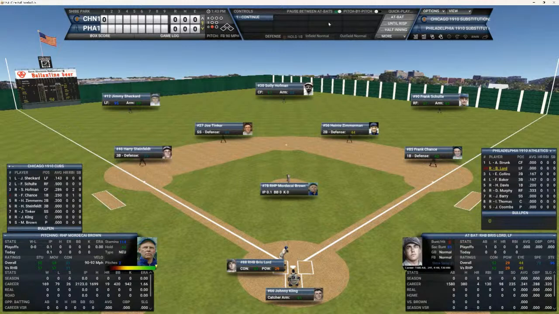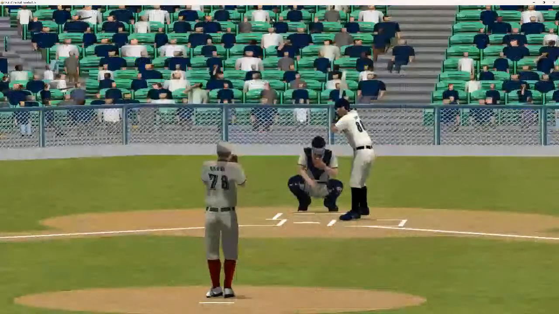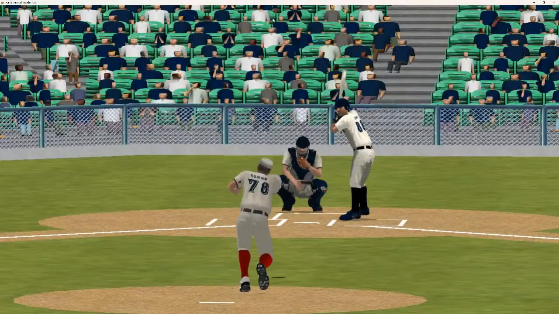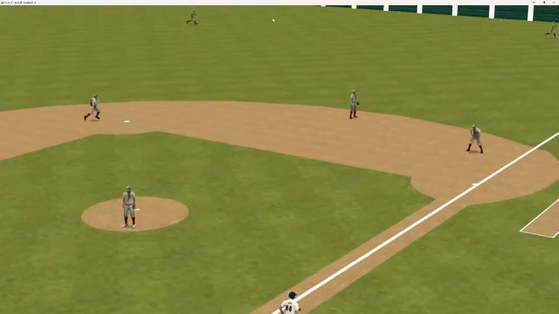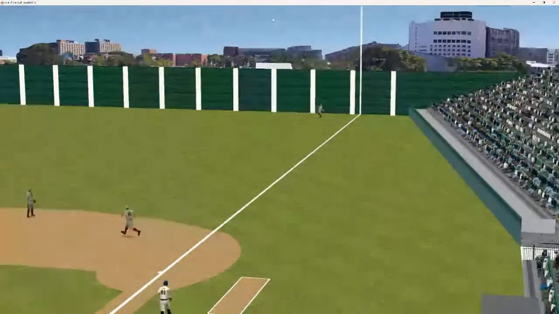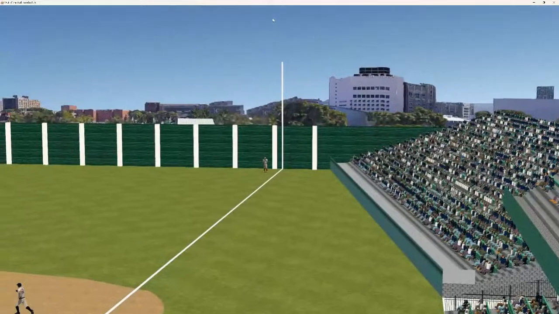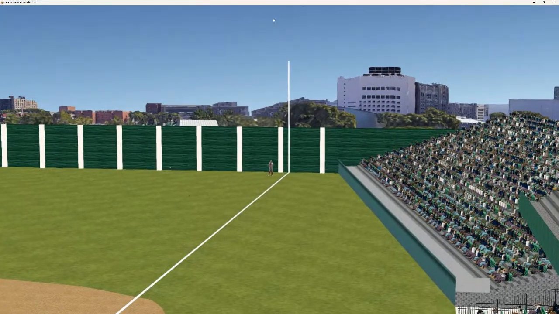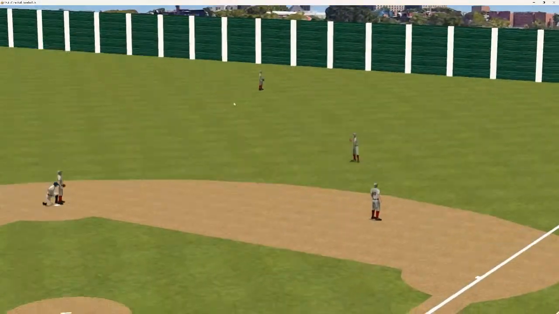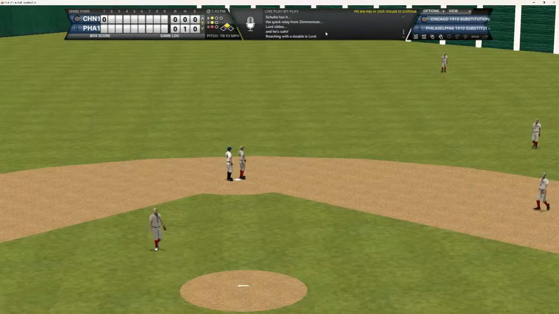Brings up Lord. Lord's 0 for 1. He got hit by a pitch, if you remember, early in game number 1. And here's the pitch from Mordecai Brown to Lord. And that's going to be belted to right field. That's going to drop in, go to the wall. That should be a 1-out double for Lord. So he's standing down at second with 1 out.